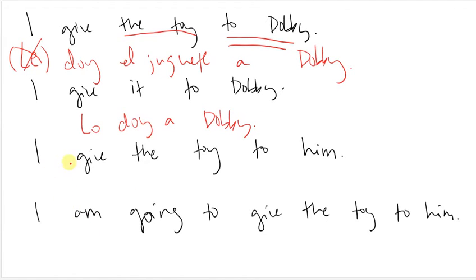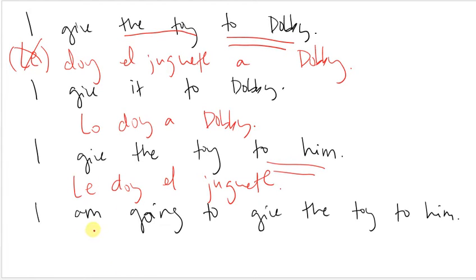Now, the other way around, if I want to say I give the toy to him, so I already know that I'm talking about Davi. I'm saying Davi is sitting on the couch. I'm going to give the toy to him. And just so you know, Davi is my cat. I forget if I already said that, but he's really cute. Okay. I give the toy to him. So to him is going to be my indirect object. So I need my indirect object pronoun for him or her, which is going to be le. And remember that your pronoun has to go before the conjugated verb. So le doy el juguete. I give the toy to him.